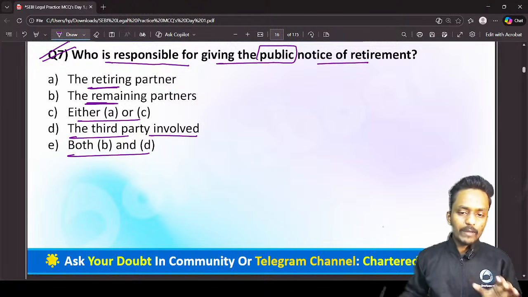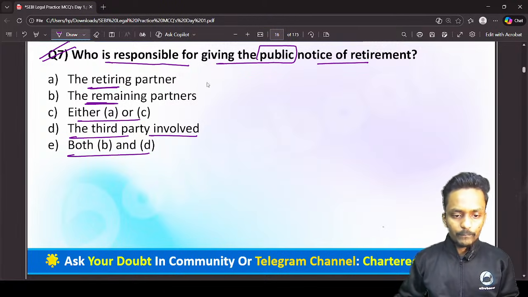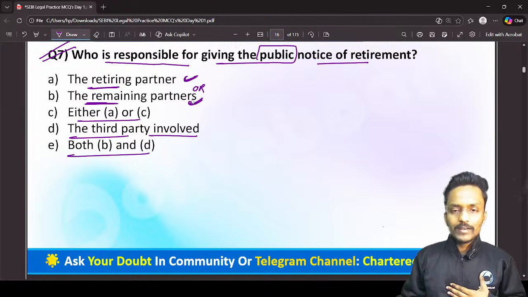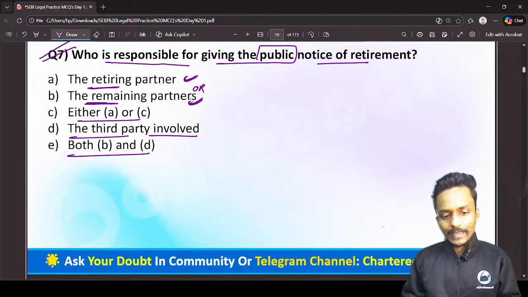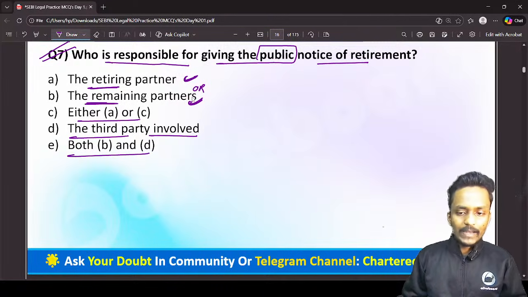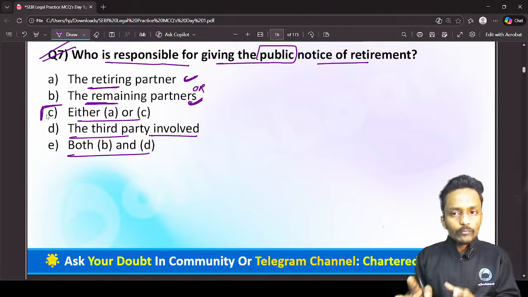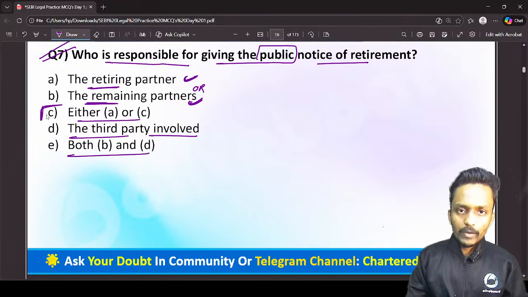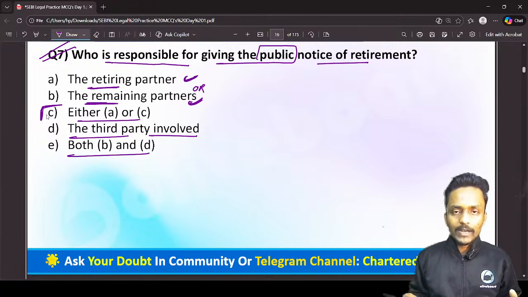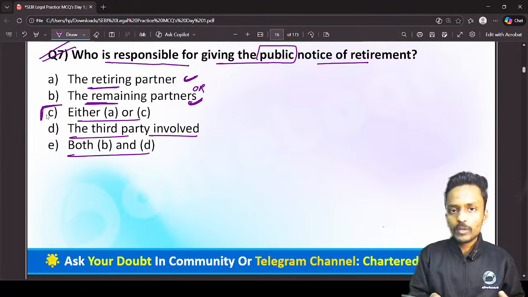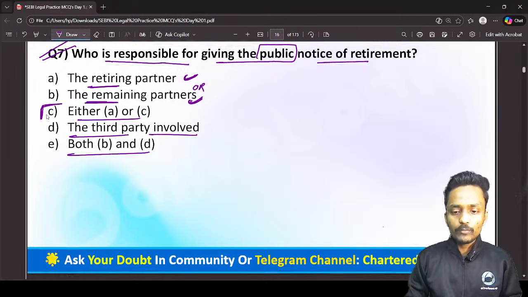Guys, in such a case, when I'm talking about who is responsible, generally both the retiring partner as well as the remaining partners are responsible. Either the retiring partner can give a public notice, or the remaining partners can give the public notice. The requirement is just to give a public notice. It doesn't matter who is giving it. The only requirement is that the retiring partner or the existing partners must inform the public about the retirement, because the public is unaware that one of the partners has decided to retire from the partnership firm, and for that purpose you have to inform all the public.